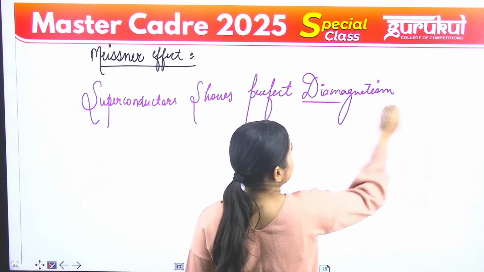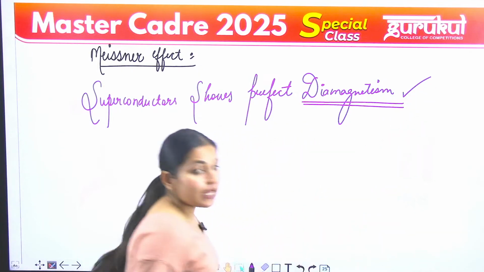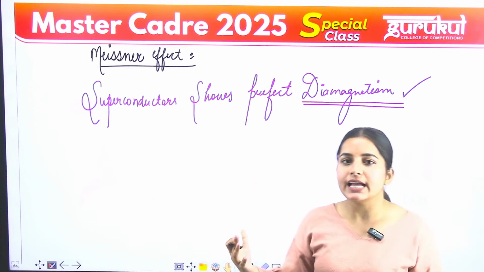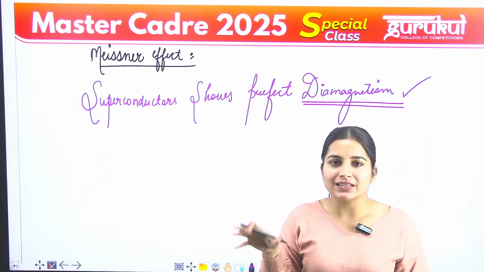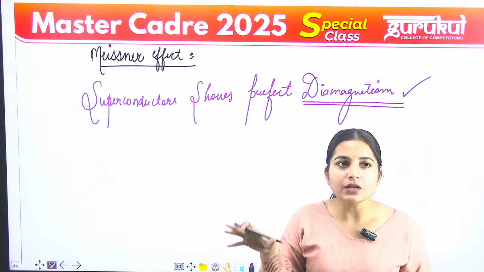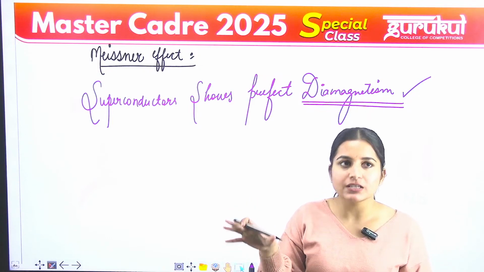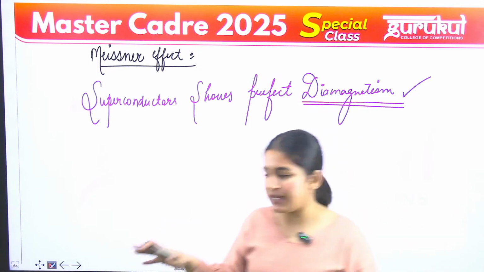Alright, superconductors are perfectly diamagnetic. They expel the magnetic field lines out from them and they do not allow the magnetic field lines to pass through them, and they show the phenomena of superconductivity. That is the Meissner effect. That is, superconductors are diamagnetic in nature.